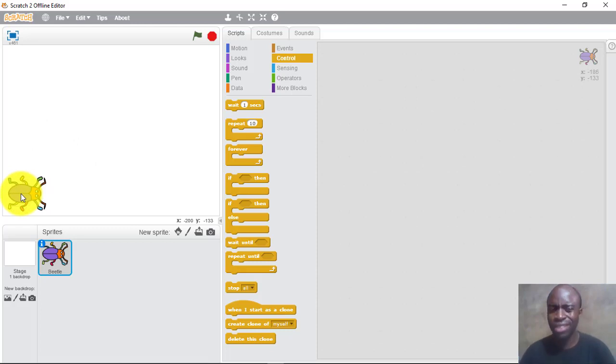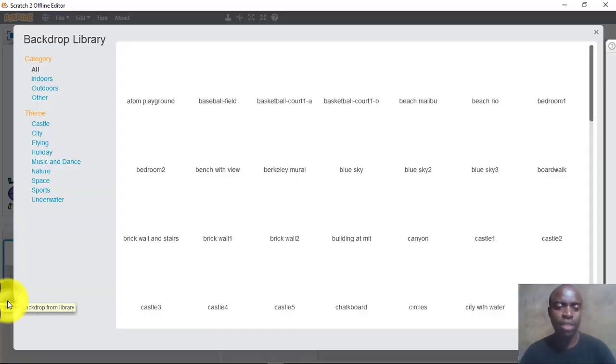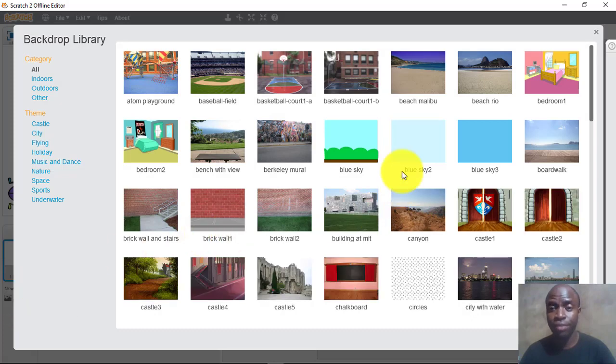pictures, but still things are not so beautiful. So I'll need to change my stage. In order to change my stage, I need almost 3 houses. So I go back here, as you can see, and I will click that, and then I will go back to the image, choose backdrop from library, and I will click that one, and then I'll have these particular images that I have to choose from.